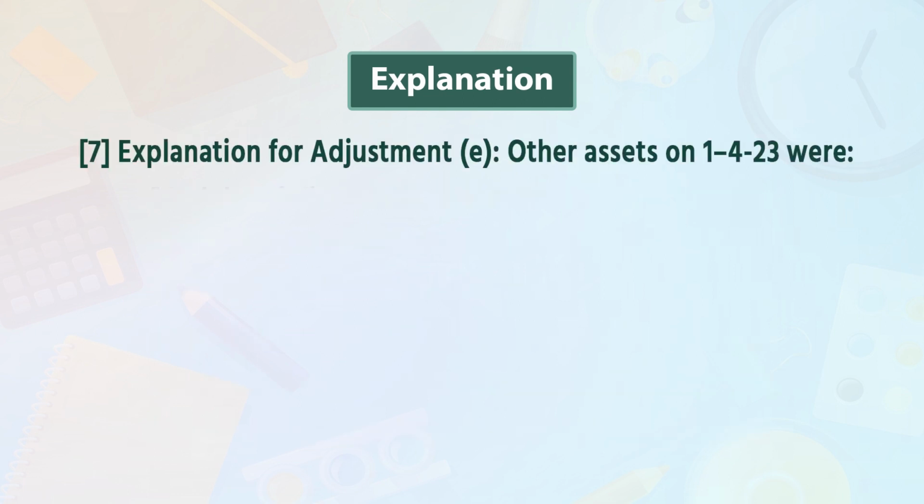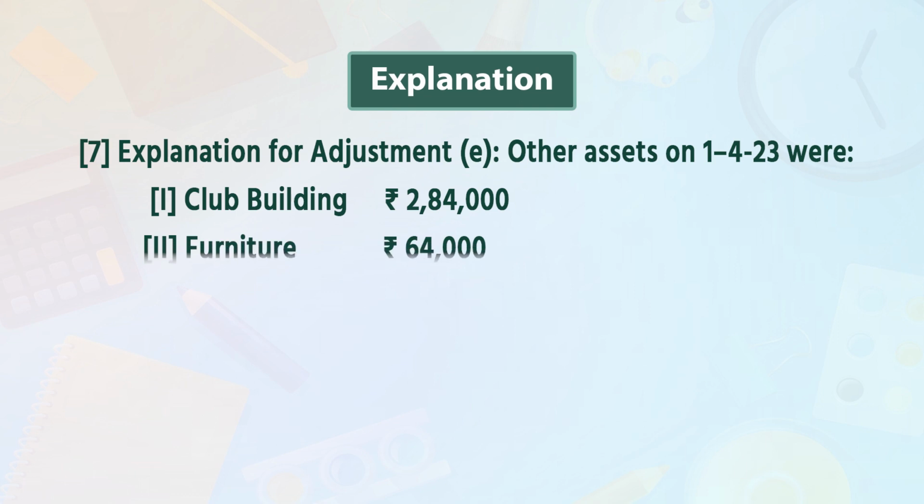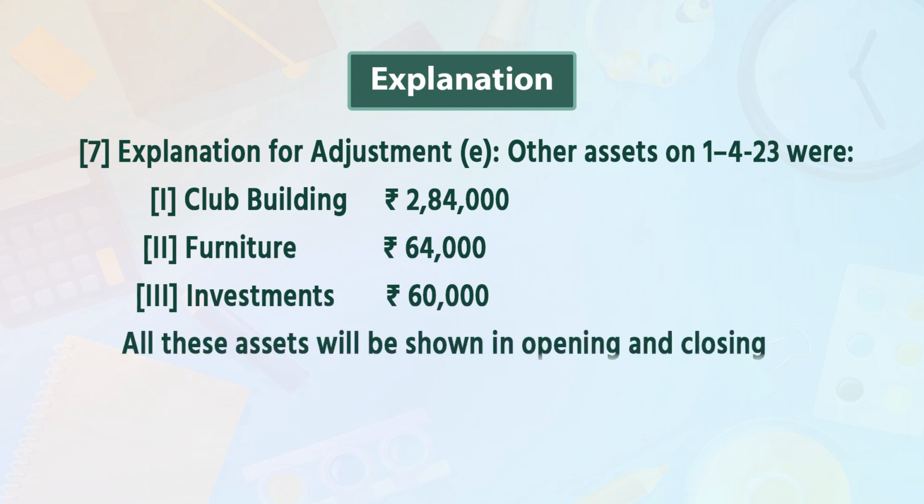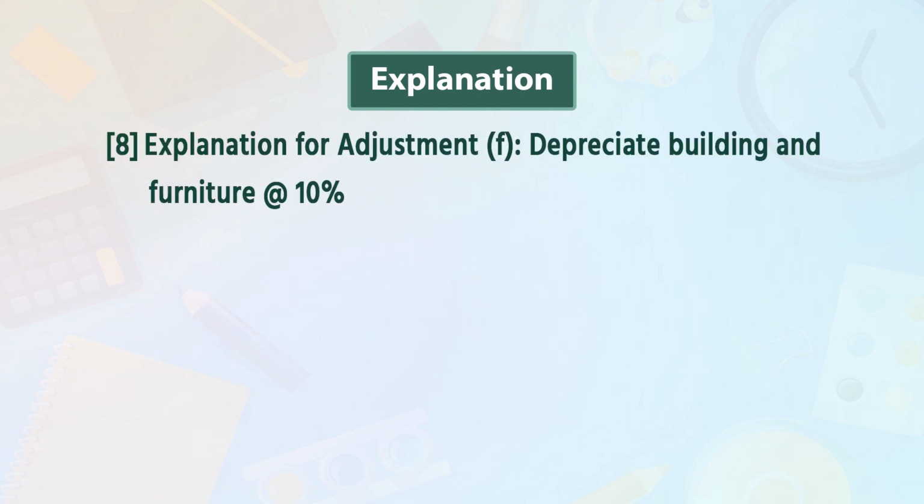Now we will discuss 7th adjustment. E point. In that, other assets on 1st April 2023 were: first, club building 2,84,000, second, furniture 64,000, third, investment 60,000. All these assets will be shown in opening and closing balance sheet. Explanation of adjustment number 8. F, in that depreciate building and furniture at 10%.